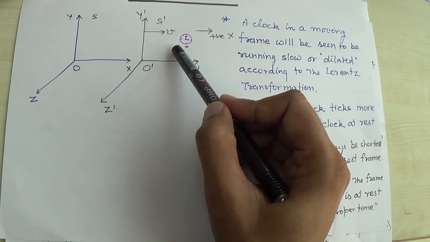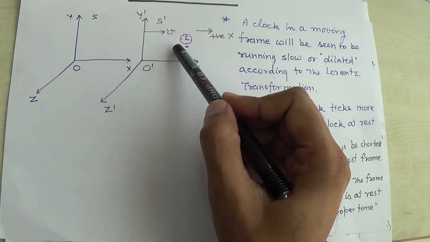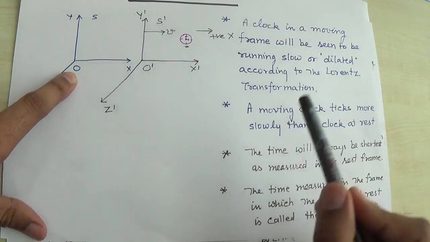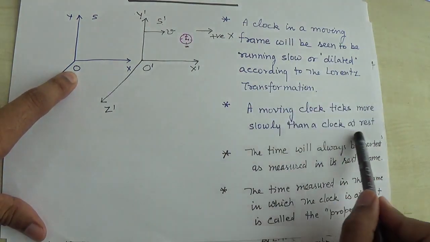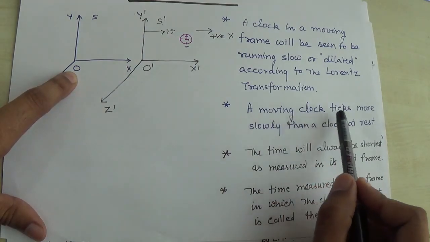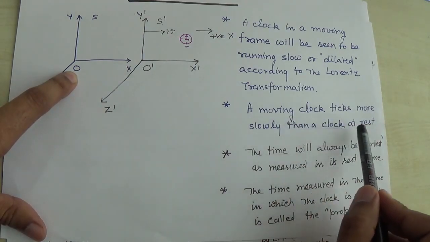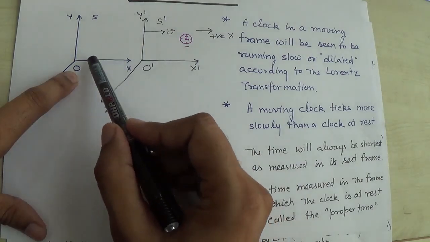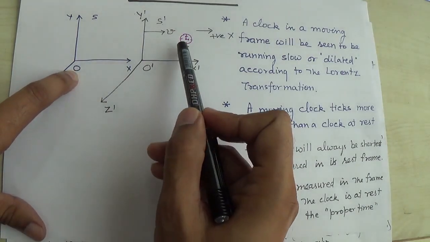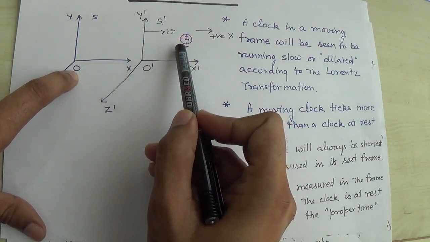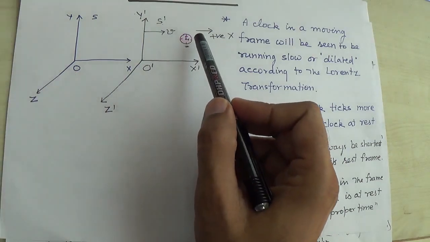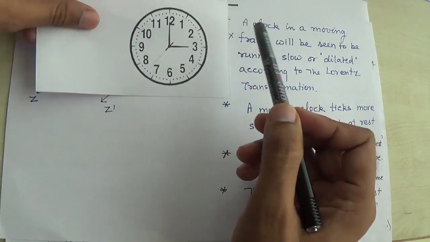So this is the point. That clock is slower for the observer O. This is the meaning of the statement: a moving clock ticks more slowly than a clock at rest. So he says that it is running slower by 3 hours, right? I am repeating again.